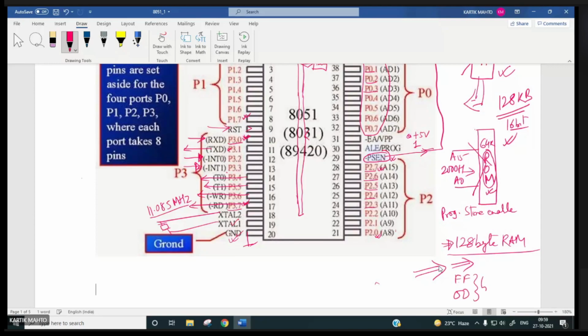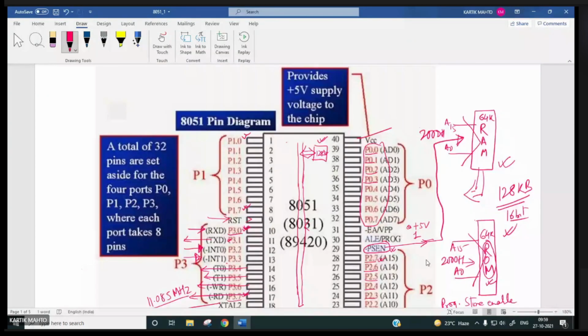So an 8-bit address you need. The microcontroller has a 2K ROM. So suppose the microcontroller is reading something from this ROM. How many bits does it have to address for a 2K ROM?